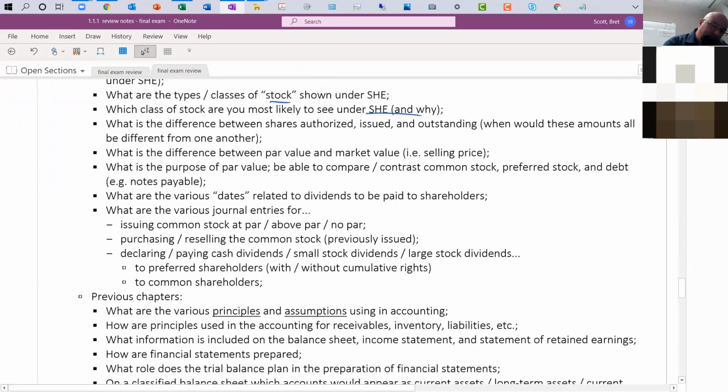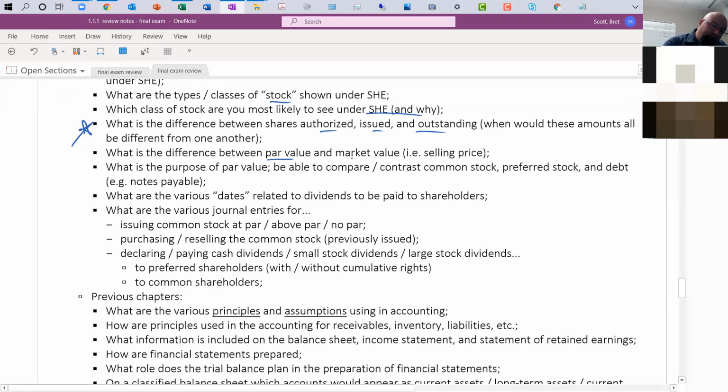What's the difference between shares authorized, issued, and outstanding? Just make sure you know those. Remember, when we start a corporation, we determine, hey, let's authorize something like 25 billion shares, something ridiculously high. How much we actually issue is usually some amount that's very, very small. The amount that's outstanding is the amount that we issued minus any treasury shares that we buy back.